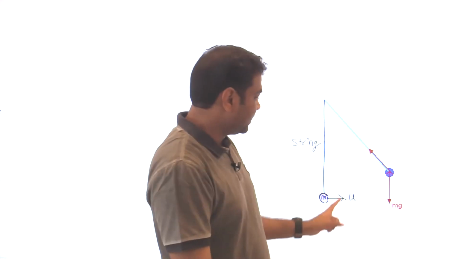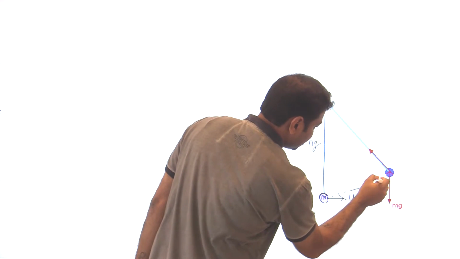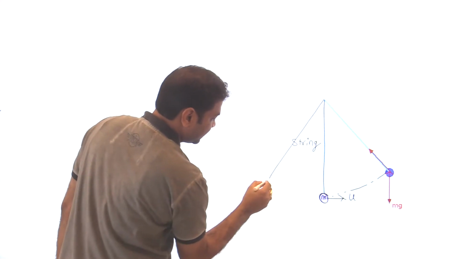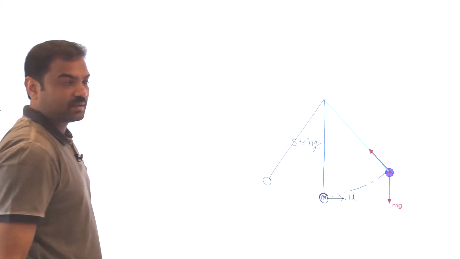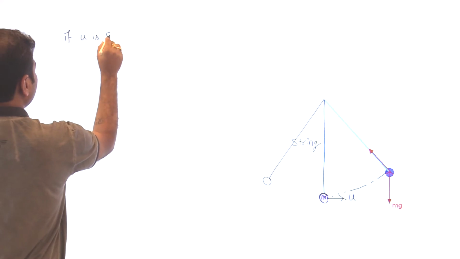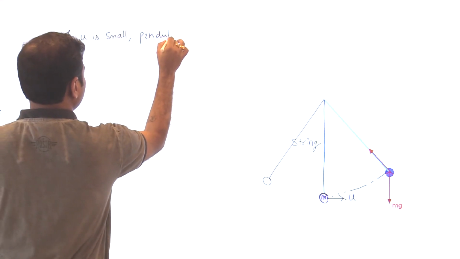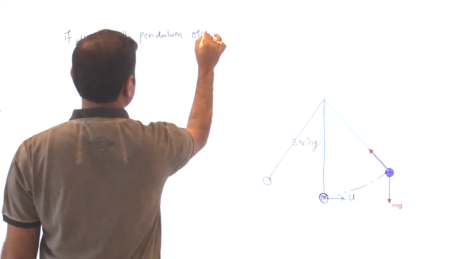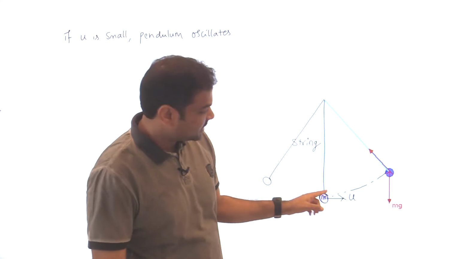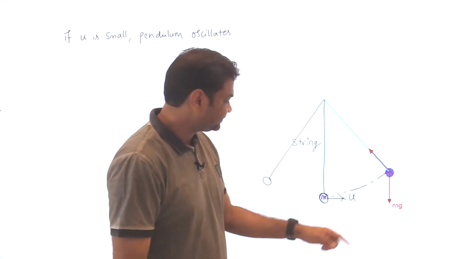Simple oscillation will happen. But while oscillating, it will go to some height, and on this side also it is coming. So I write down one thing: if u is small, then the pendulum oscillates. Understood? So that is the one condition we got. I am giving the velocity u, then it will go to here and come back. That's called oscillation.